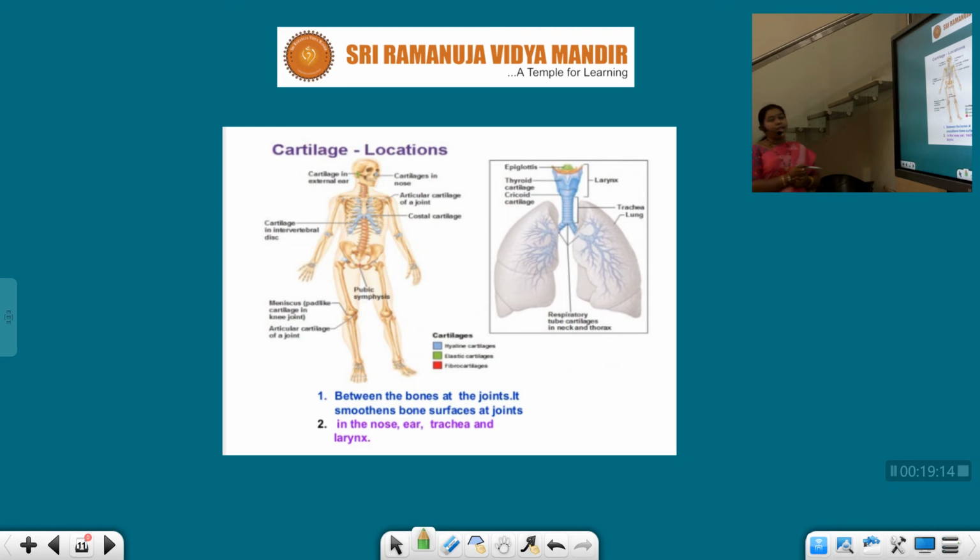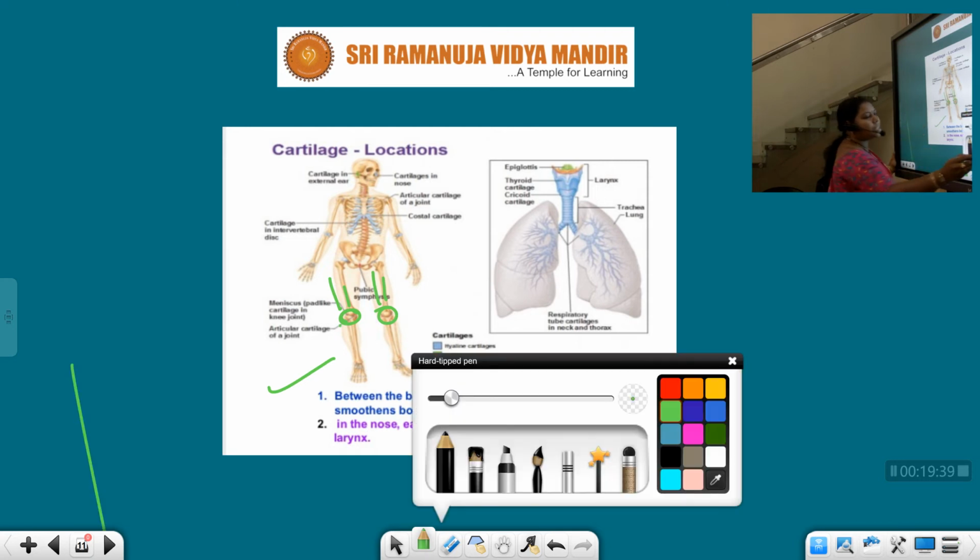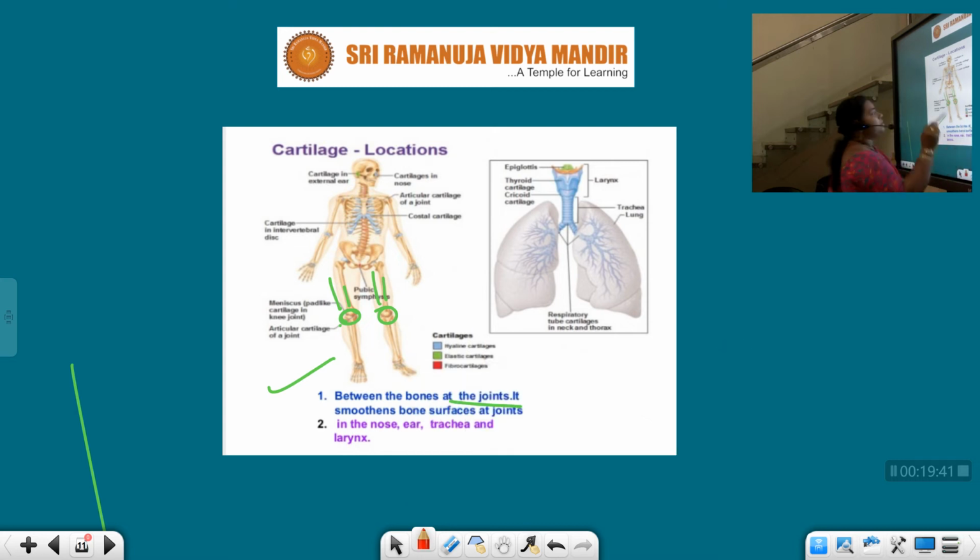Let us see the cartilage and its locations. Cartilage is present between the bones at joints. It smoothens the bone surfaces at joints. See students, this is the whole skeletal structure. It has joints, and at the joints we have the cartilage. Cartilage at the knee joints. See, knees. And this is the elbows.